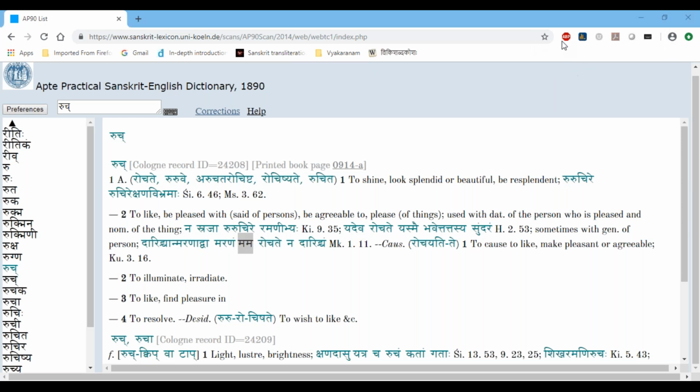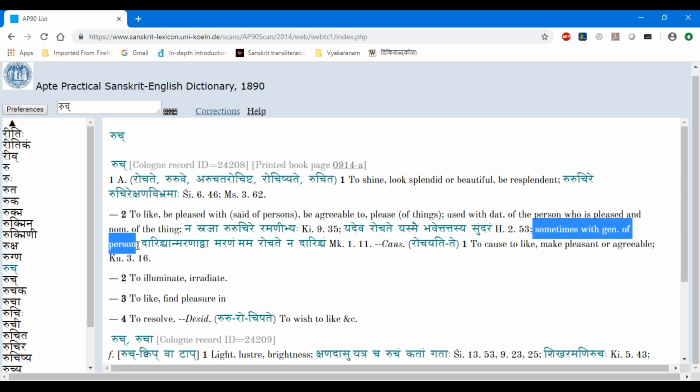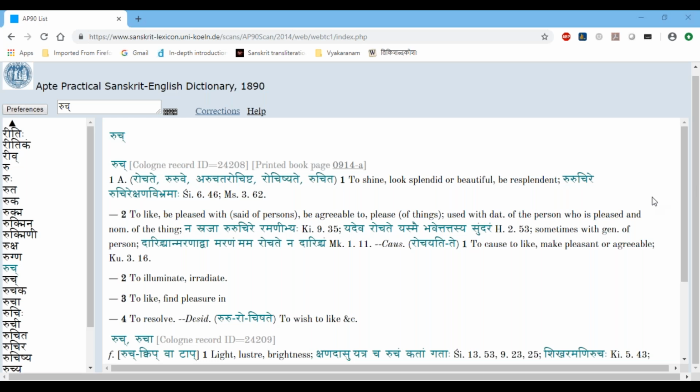So why is mama rochate in the third line? He gives here sometimes with the genitive of the person also. So there he says mama rochate. So basically the utsarga is that always you should use only dative, but in some cases you can use genitive. That is maybe a special case or an exceptional case.